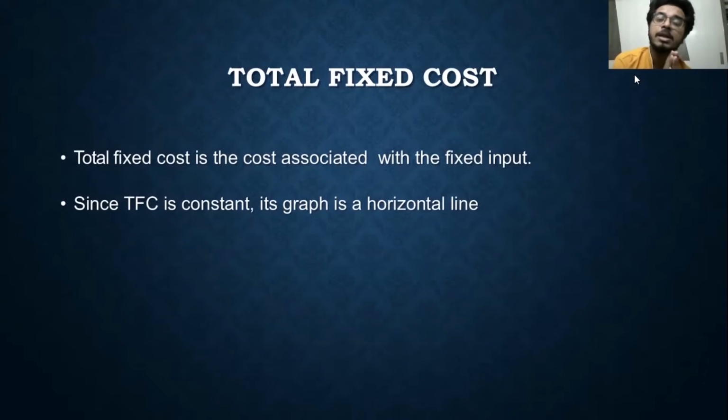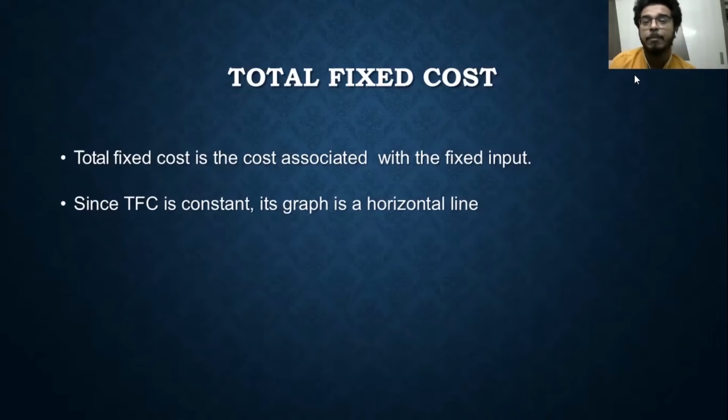Which are fixed input? The quantity of input remains the same for whatever the production or the output is. If in my industry, I require one security guard, if I produce 10 units, if I produce 20 units, if I do not produce at all, 0 units, then that one security guard will be my fixed input.